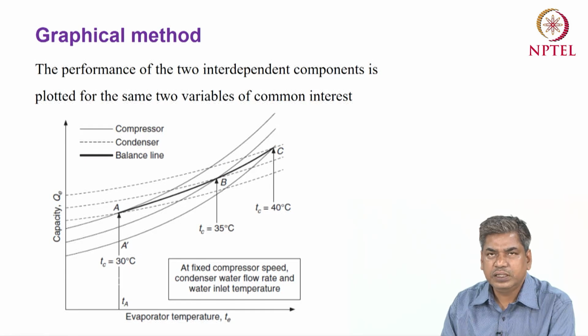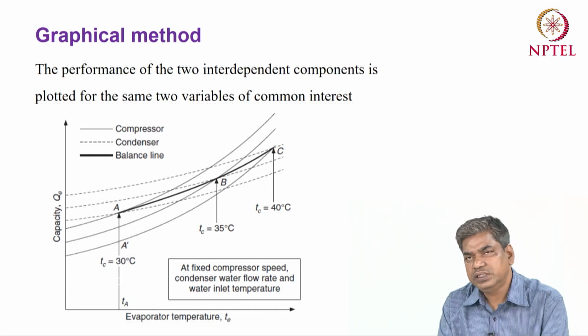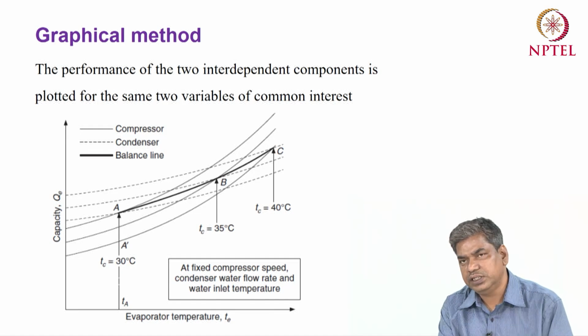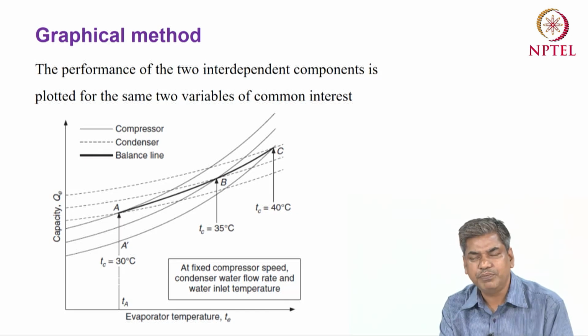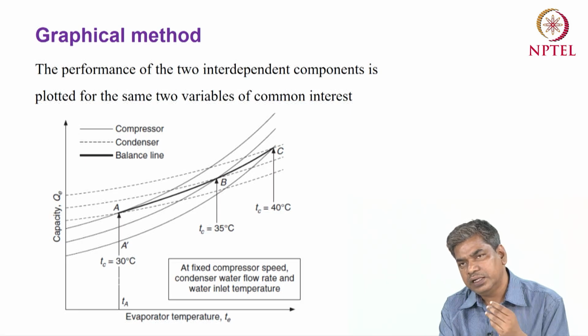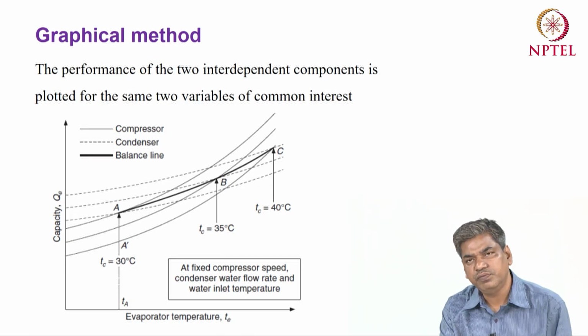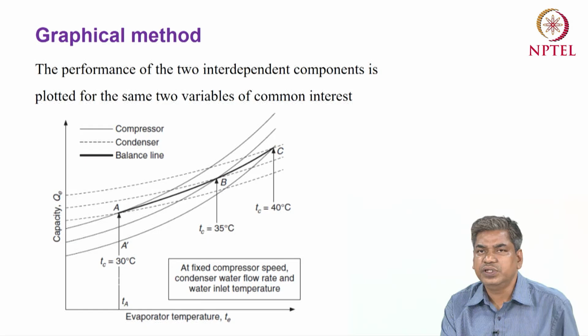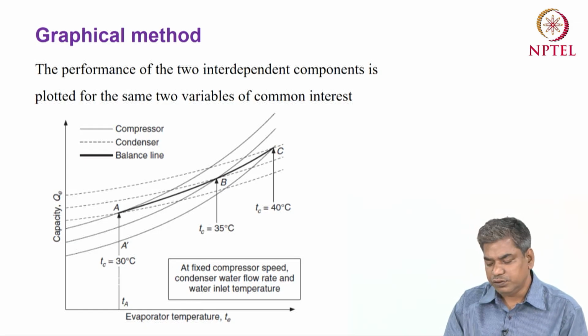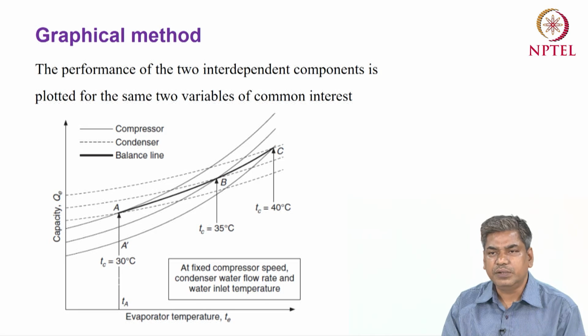So this type of graphical method can be used to evaluate the balance point for a refrigeration system. We can measure the performance of any two components of a refrigeration system, and if you plot the performance of these two individual components on a single graph, we can easily see the intersecting point between the behaviors at the same operating conditions. That intersecting point represents the balance point for the system. So this is the general methodology to evaluate the balance point graphically.